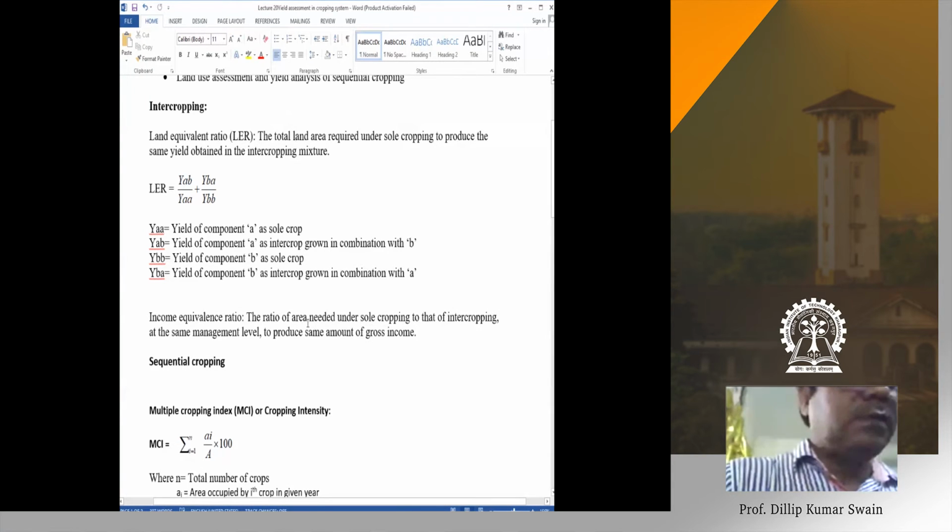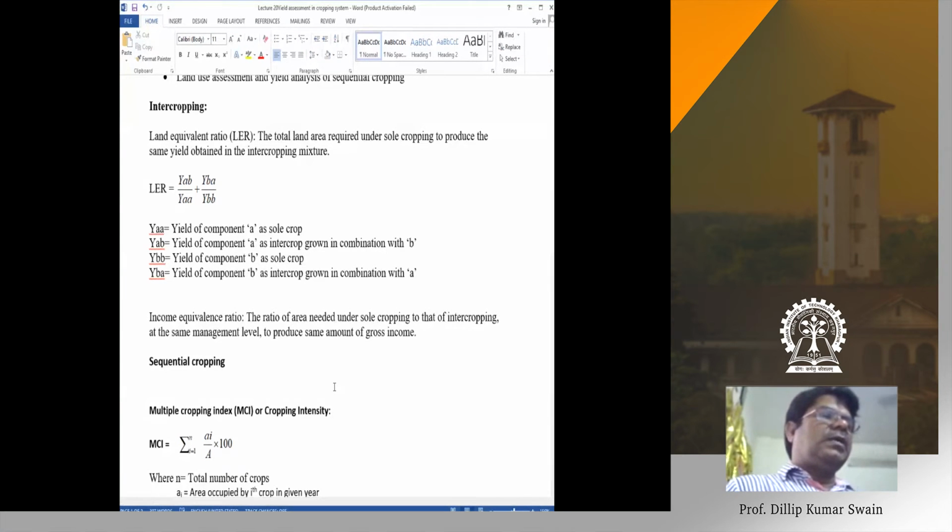Sir, which is more important, the land equivalence ratio or the income equivalence ratio? See, it depends on the farmer and the staple diet, the staple food. If the farmer is growing for his own consumption, then yield is definitely important because you have to get more production.